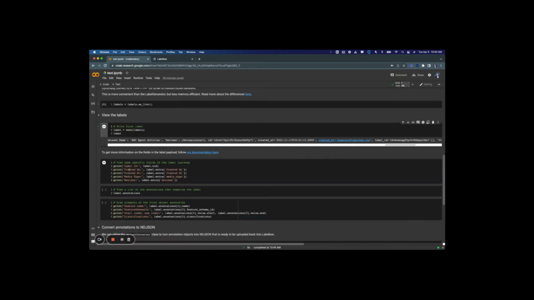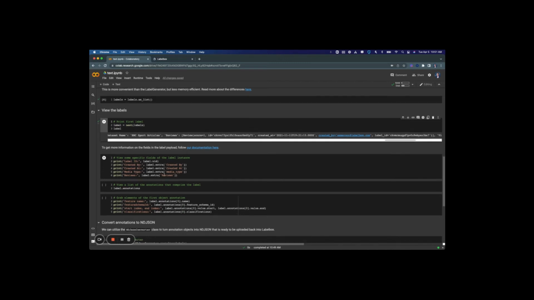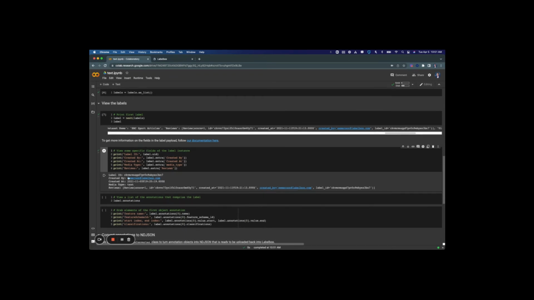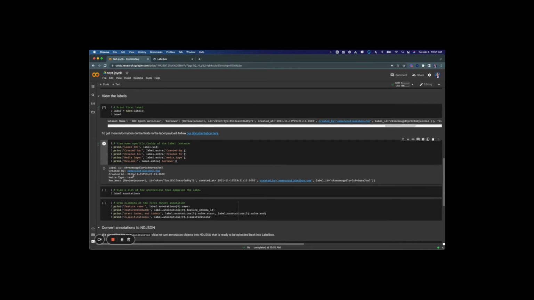In this next cell here, we're just demonstrating how to grab these fields if we want to work on them or view them. So I can ask on this label object here to see the UID. I can call into the extra field and then grab the created by or created at or media type value by parsing through this dictionary, passing the key to return the value, or I can also see the reviews. So as we see here, neatly printed out, I have various information that I wanted to attain for this label that we were looking through above.